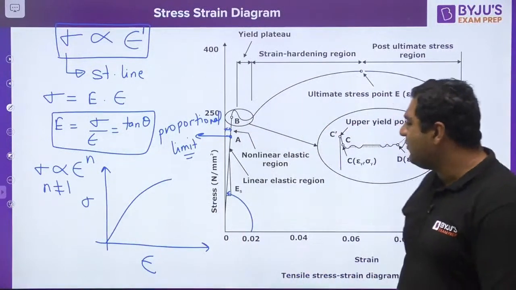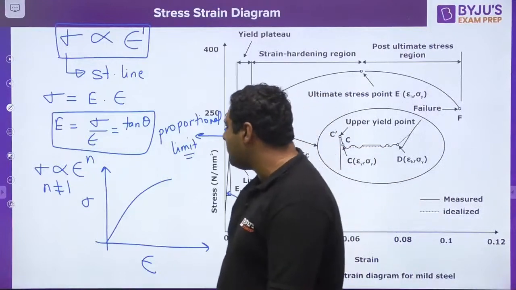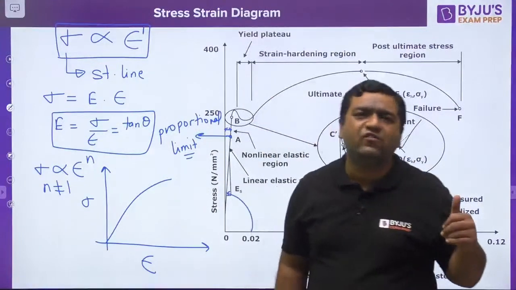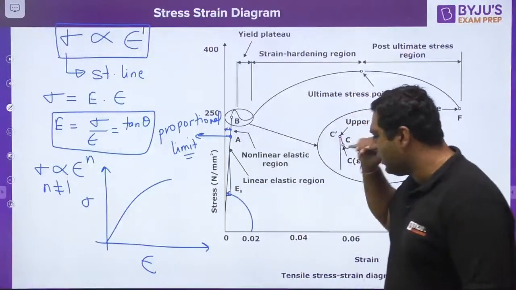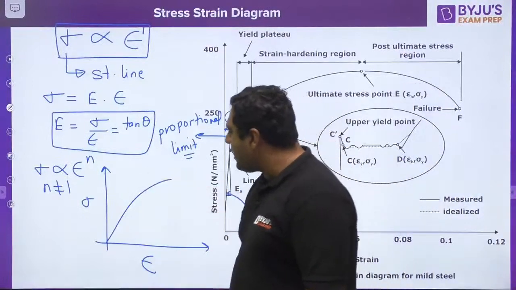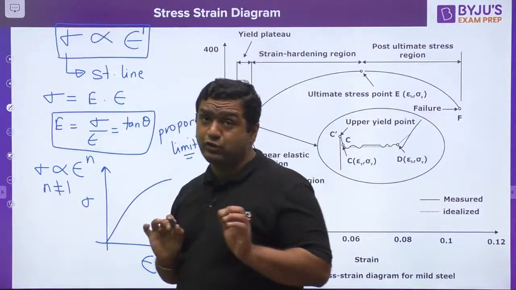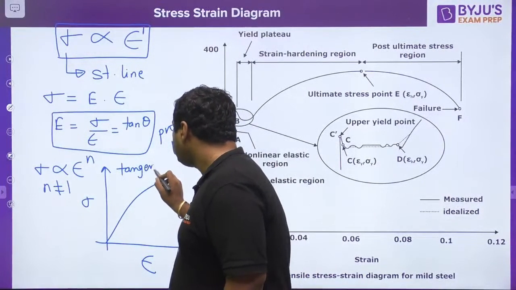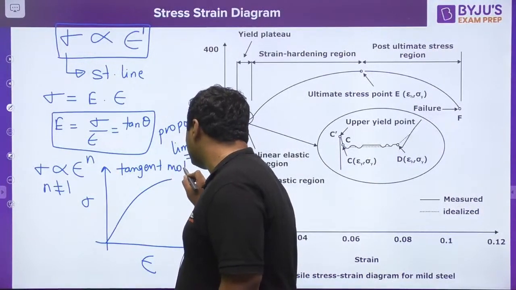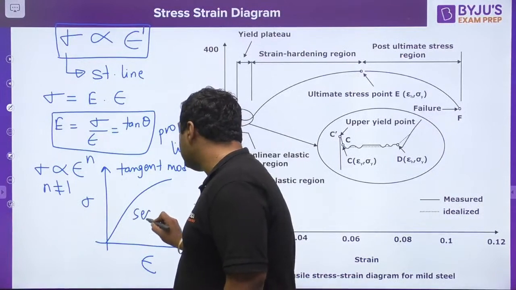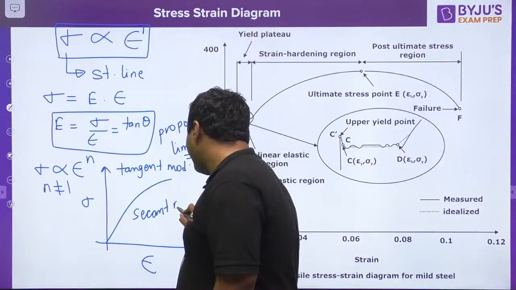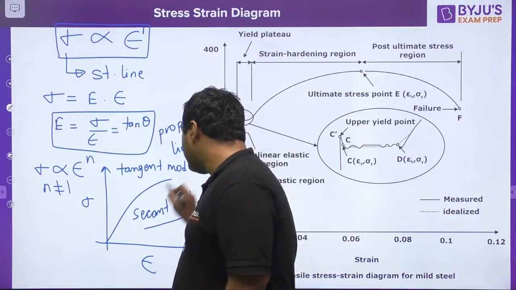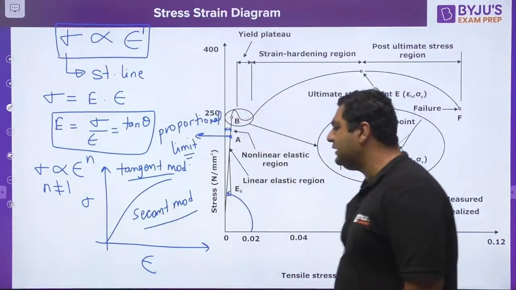Okay, so my dear, when the curve is non-linear, then Young's modulus is not defined in the way we have defined here. For such a kind of curve, we are going to define tangent modulus and secant modulus.